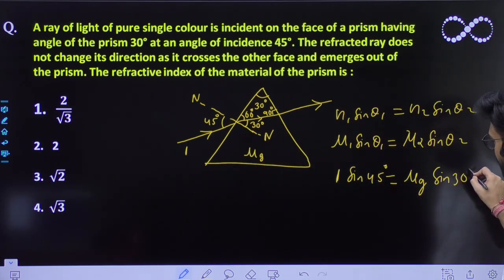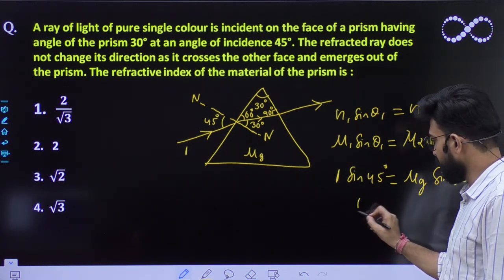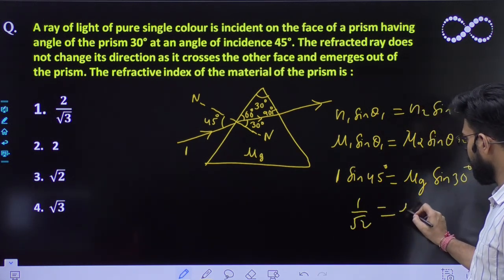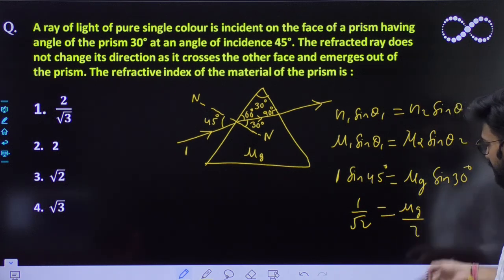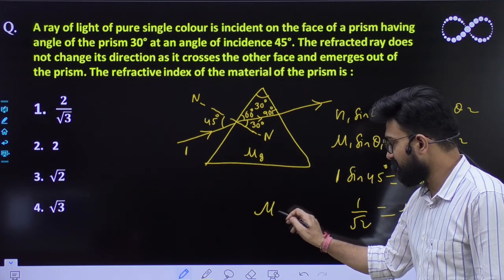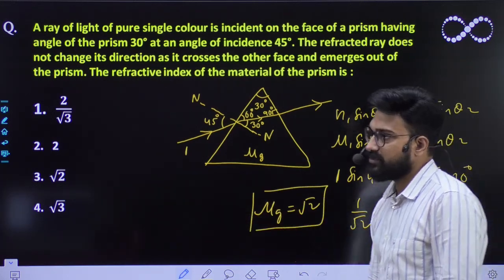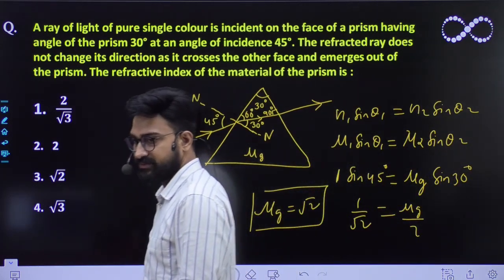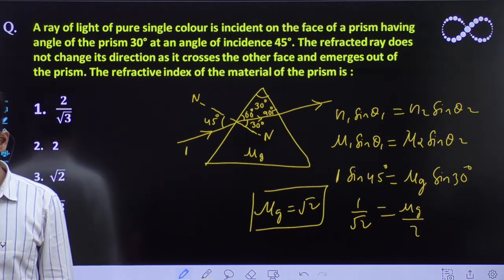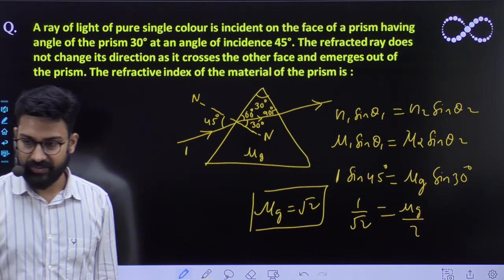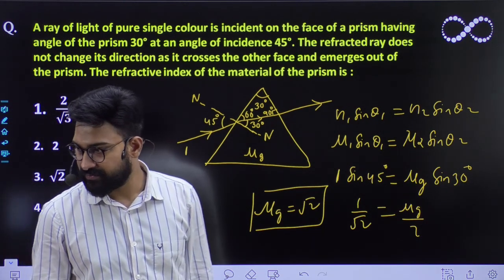Right? Now rest everything is clear. So it has to be root 2. So mu g is nothing but, sine 30 is half, so eventually you will get mu g as root 2. Right? This is the simplest question that you can get. I hope this thing is clear now.